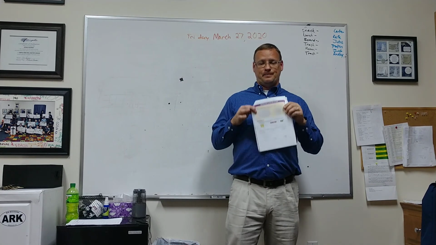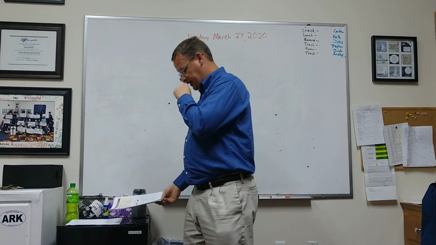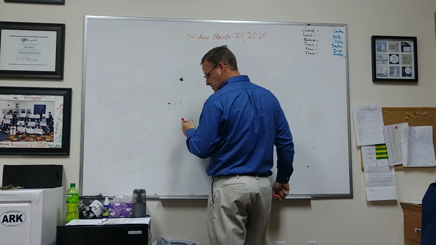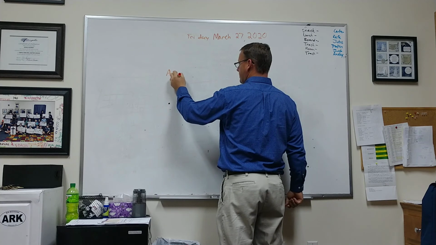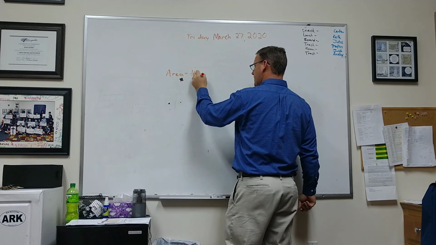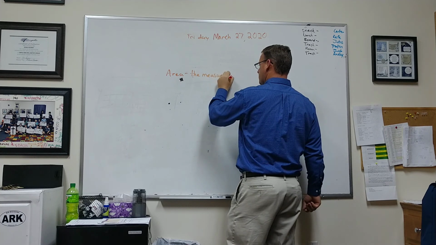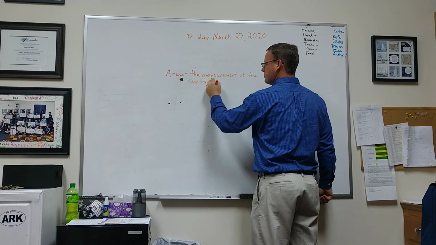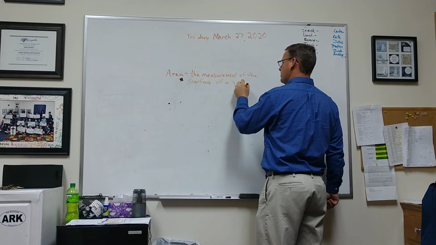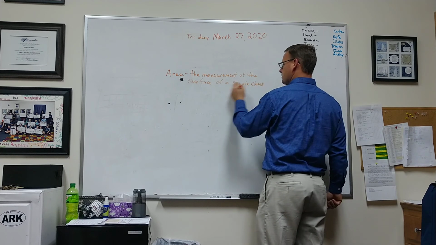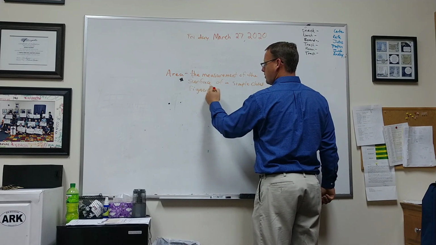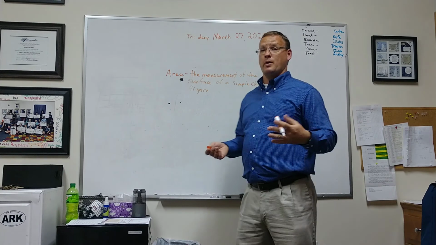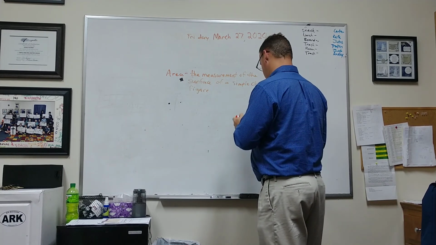Now, area. Area is where we're going to have to spend some time right now. Area measures the surface of a simple closed figure. It's the measurement of the surface of a simple closed figure. You hear about area a lot when you say something is squared. I want you to think about this for a minute.